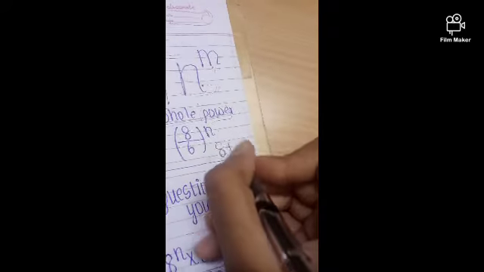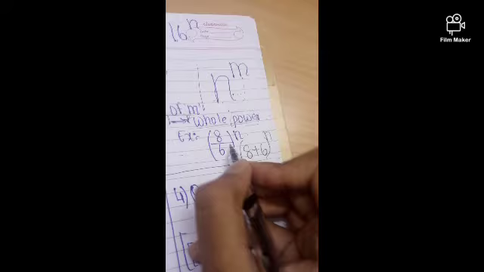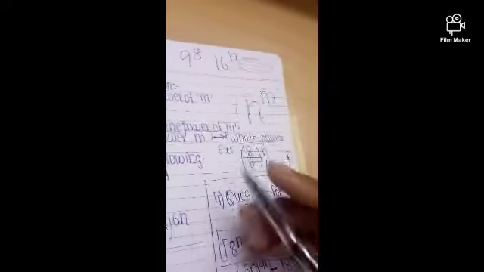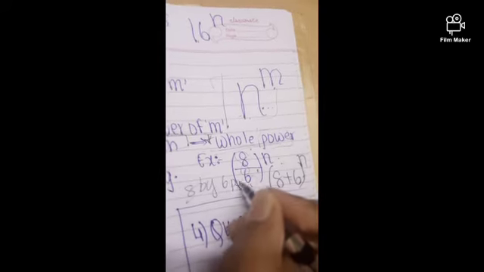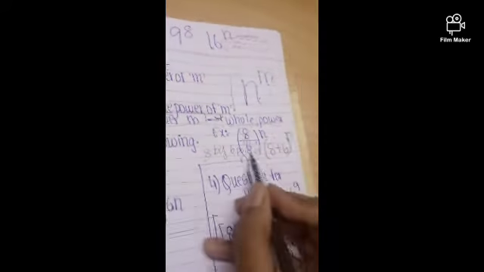If there are two terms, like 8 plus 6, or 8 by 6, with power n, we can't say it as 8 by 6 power n, because that would mean only 6 has the power n.